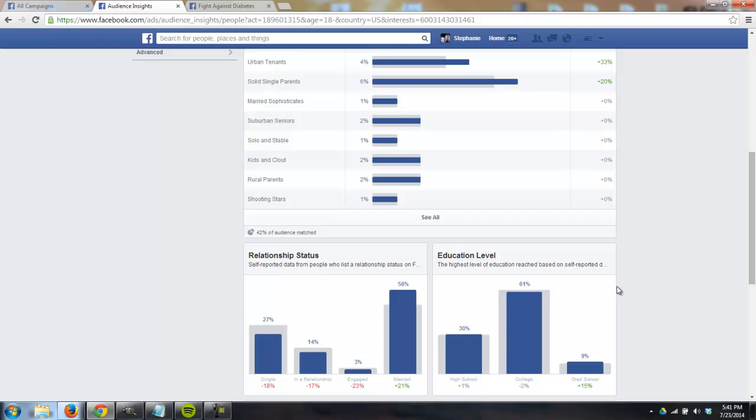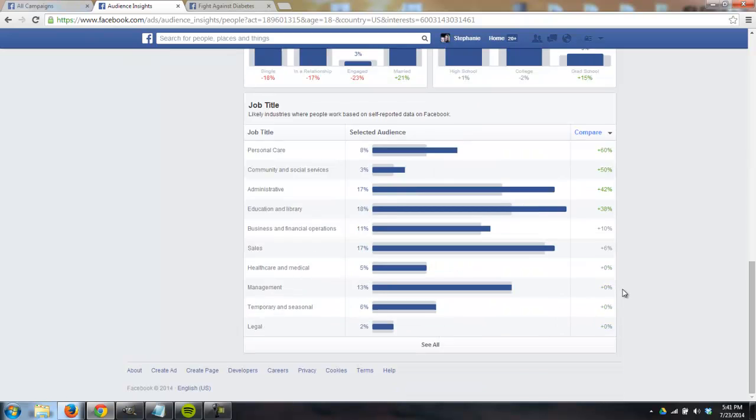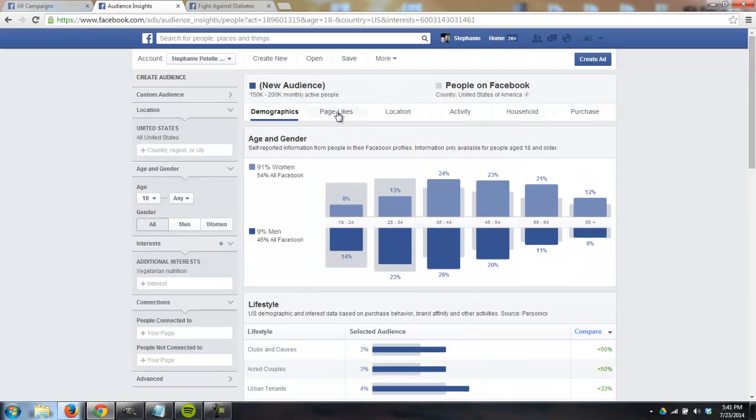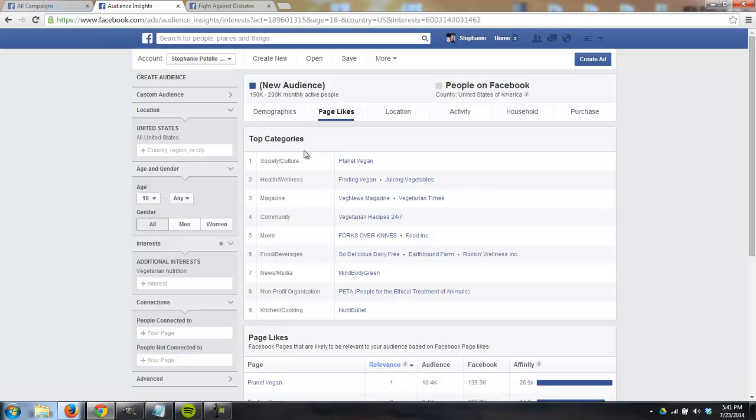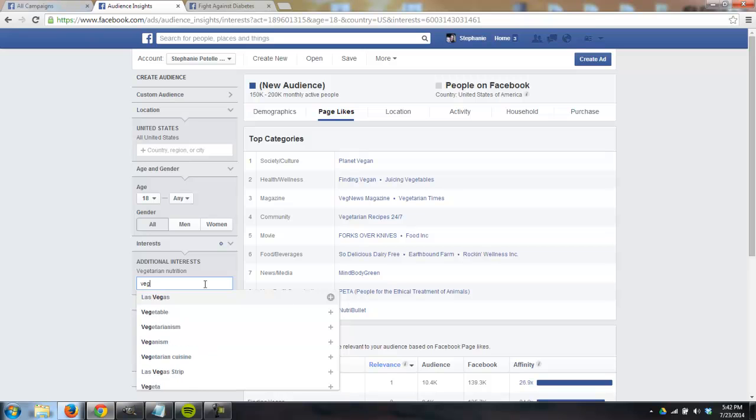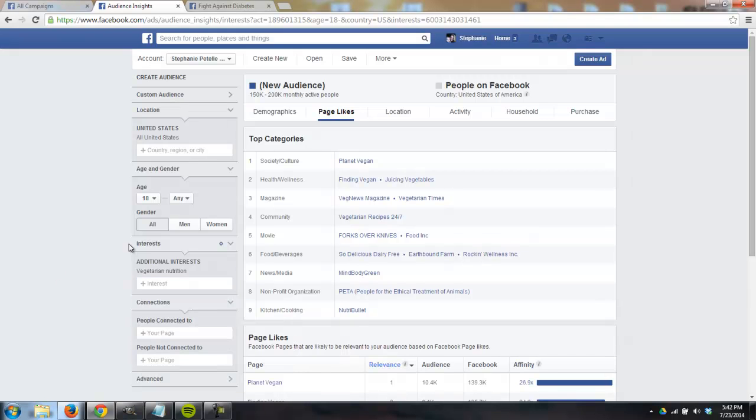Now what we can do to find other types of interest is we're going to go into this tab up here, Page Likes. It's going to show us the top categories, the pages they like for their categories. So here's a magazine, Veg News Magazine. That's a vegetarian magazine, obviously. Vegetarian Times, same thing. So those are more interests we can target.